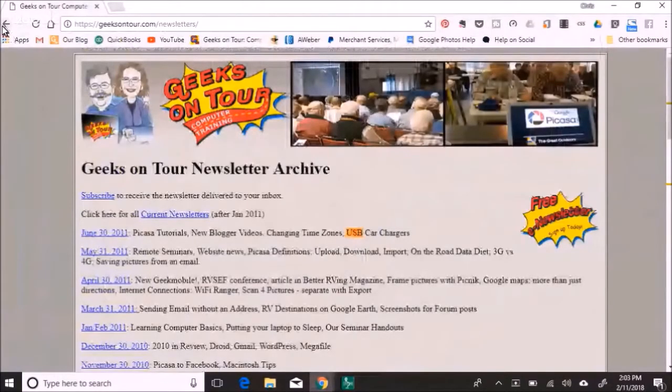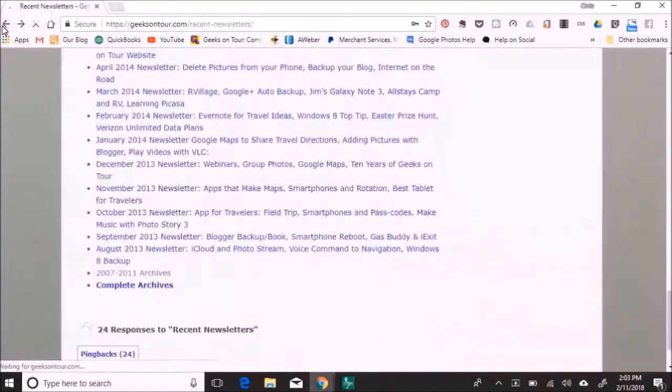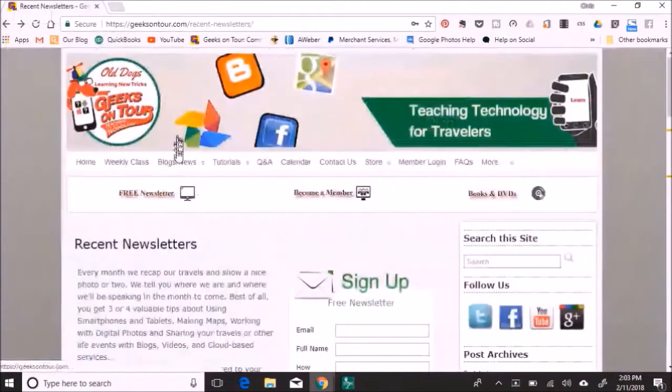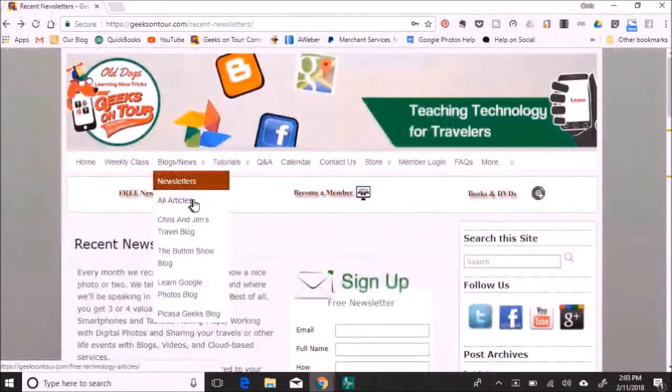We go back to the website, and where it says all articles, this is where each and every article from the newsletter is listed separately. And you can find anything for pretty much the past 10 years.